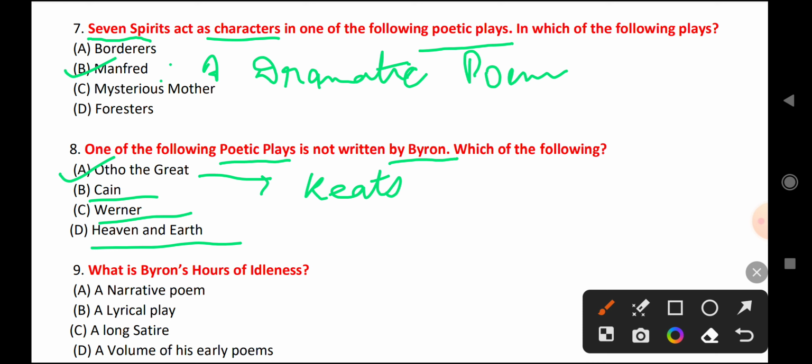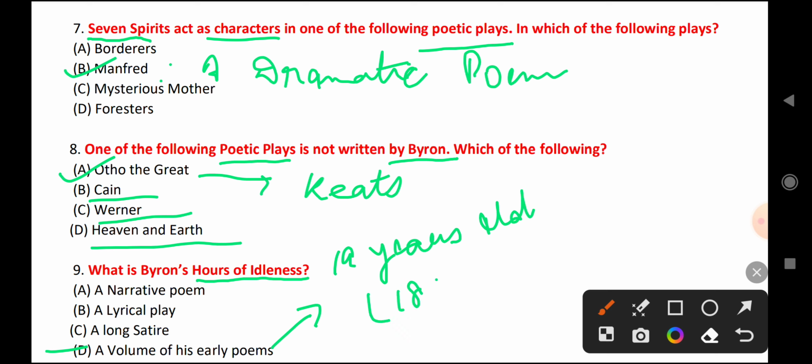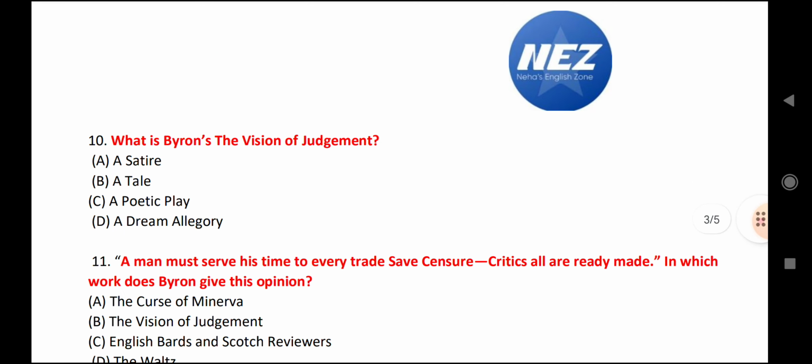Next question is, what is Byron's Hours of Idleness? Hours of Idleness is a volume of his early poems, a collection of his early poems. He wrote it when he was 19 years old, in 1807.